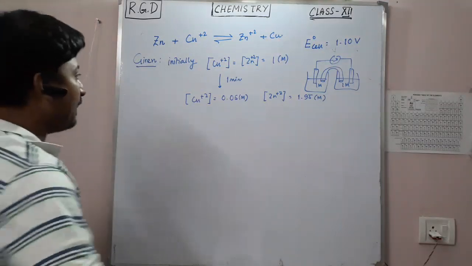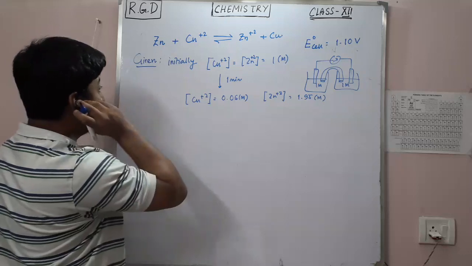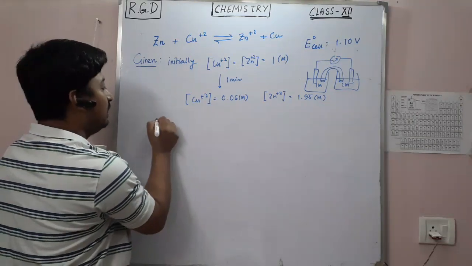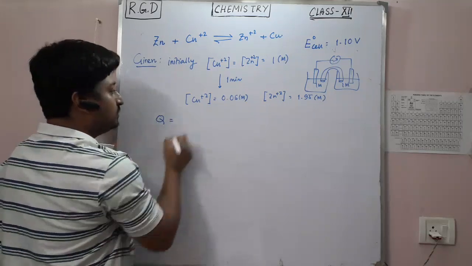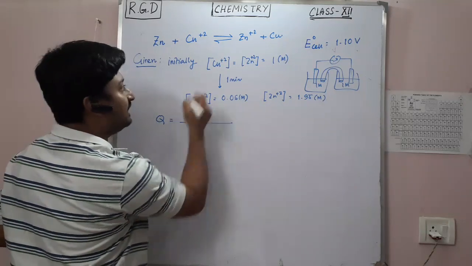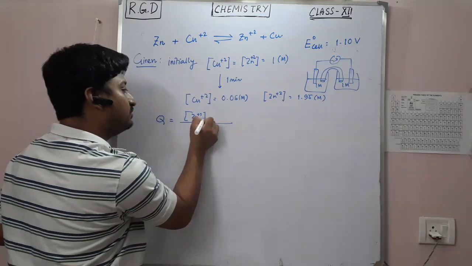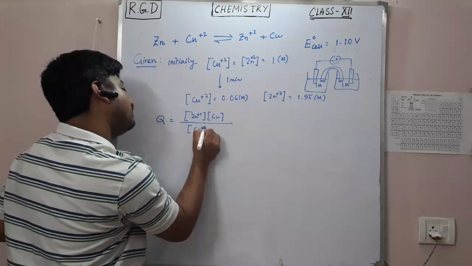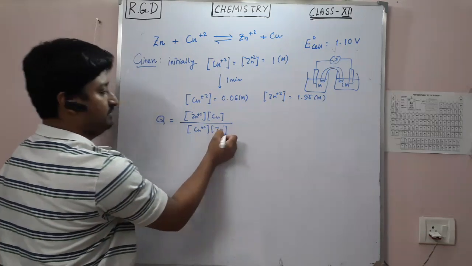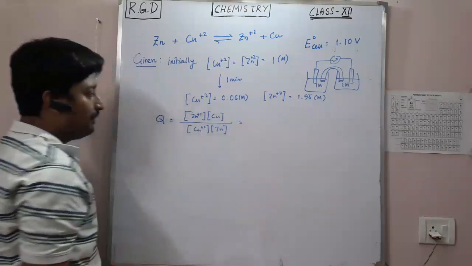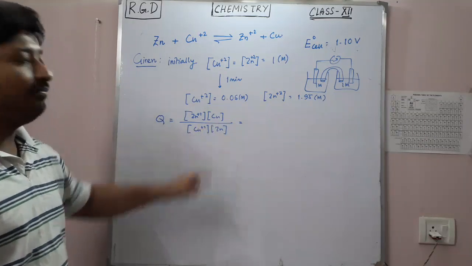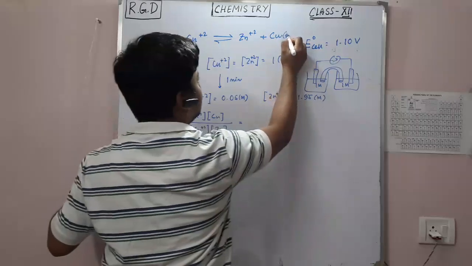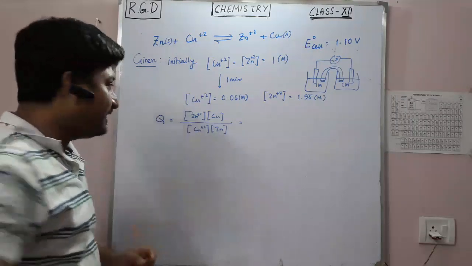Now, what is the quotient? You have to find the E cell. The quotient is here zinc plus 2 multiplied by copper, divided by copper plus 2 multiplied by zinc. As we know, these two are pure solid substances, so their concentration is unity.